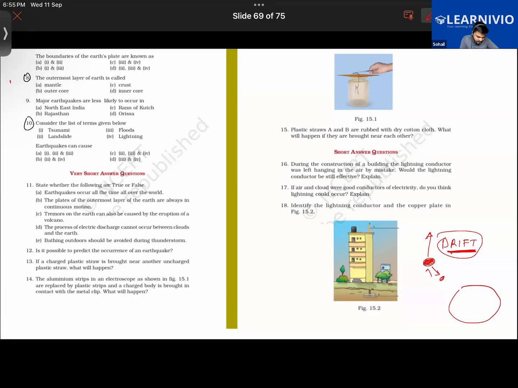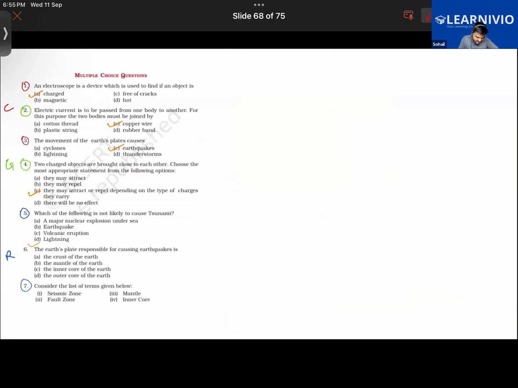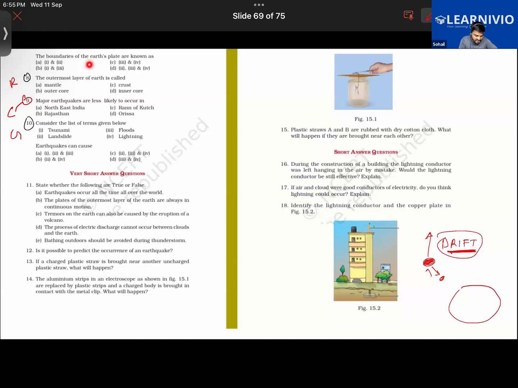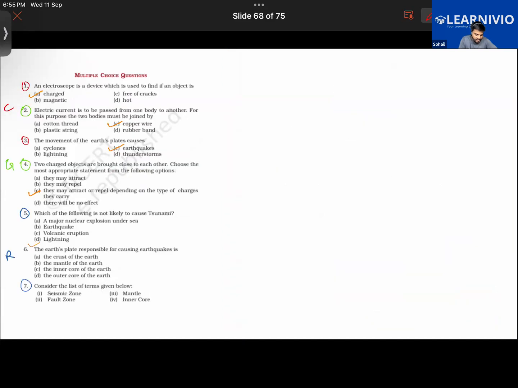Question number 8. Roni, Chakrika, and Gauri. By the way, Roni, question number 7 was yours as well. See the list of terms given here: seismic zone, fault zone, mantle, and inner core. The question is: the boundaries of the Earth's plates are known as what? You guys can also answer this one. What do we know them as?